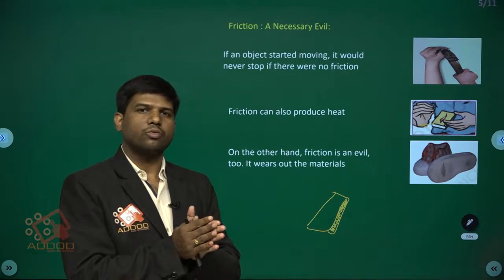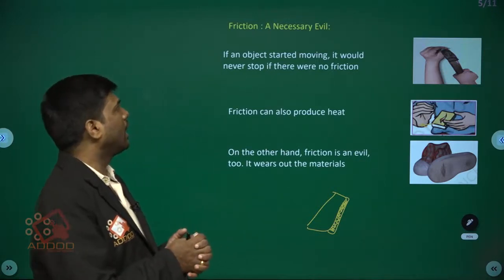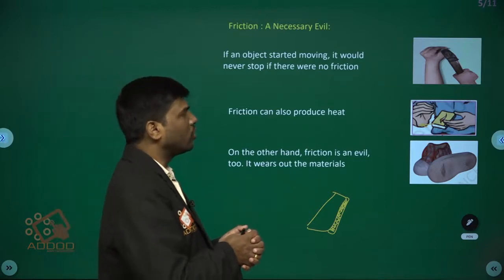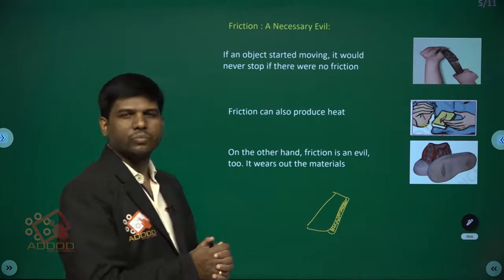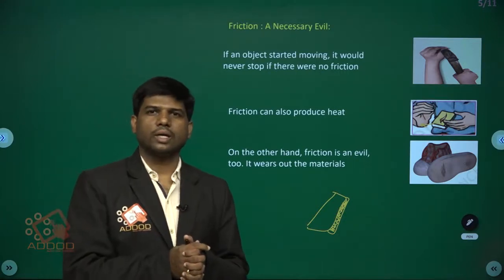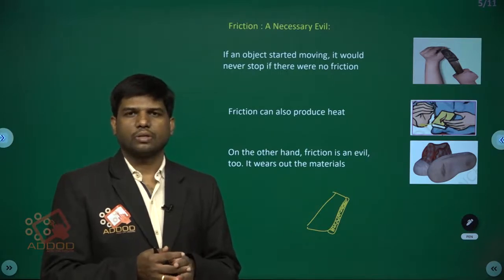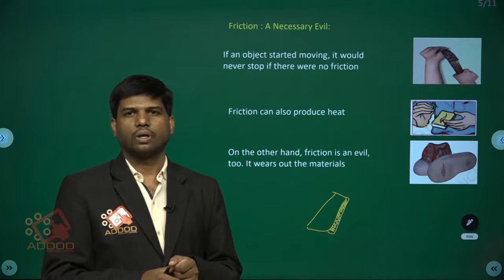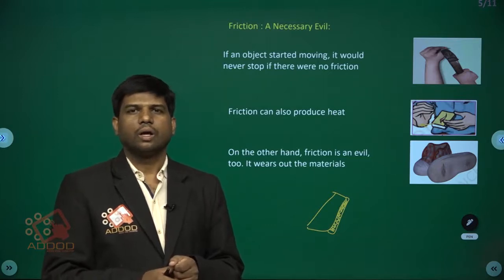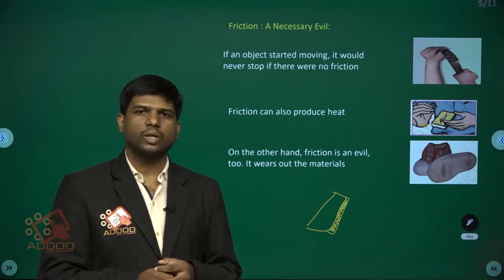So, what can frictional force do? Frictional force can produce heat, and if an object started moving, it would never stop if there were no friction. Okay. Actually, if there is no friction, suppose you throw a ball, after reaching a certain distance, it comes to rest.